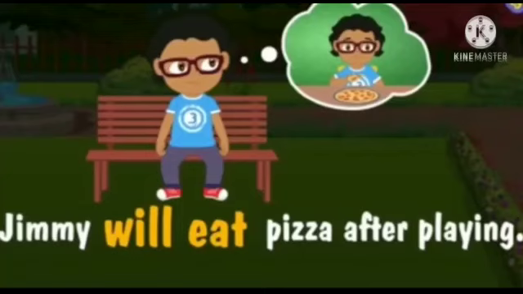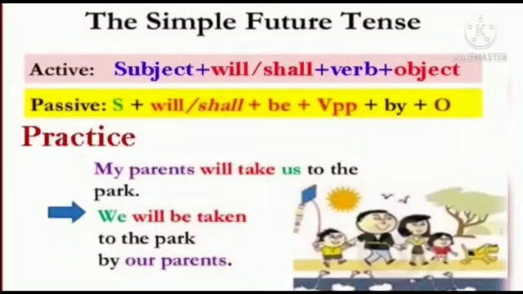And next example, Jimmy will eat pizza after playing. So he is thinking he is going to eat. So that is future tense. Jimmy will eat pizza after playing. Have you all understood, children? Okay, next, where do we have to use will or shall?